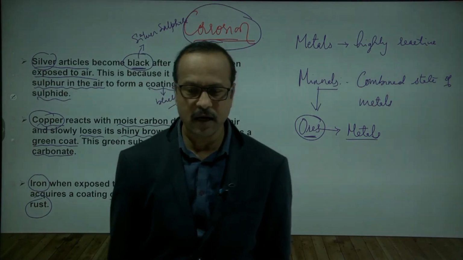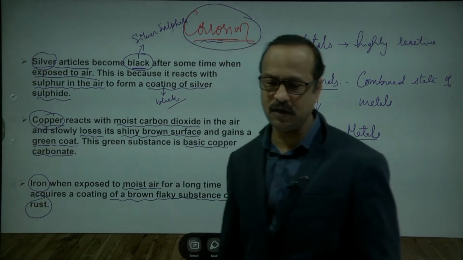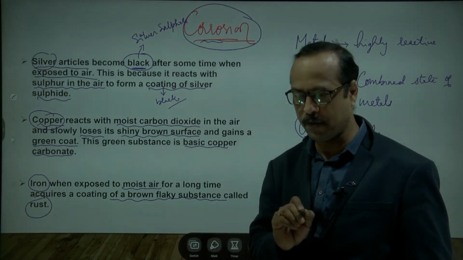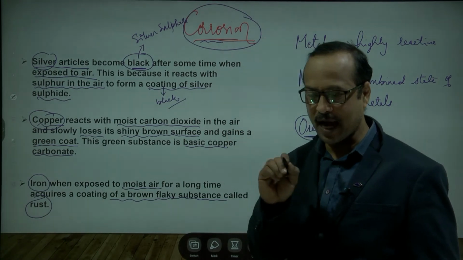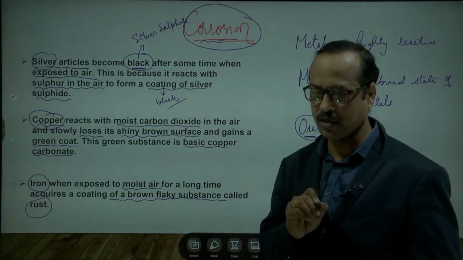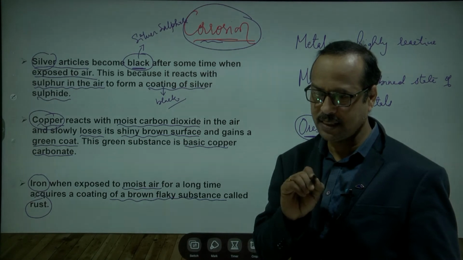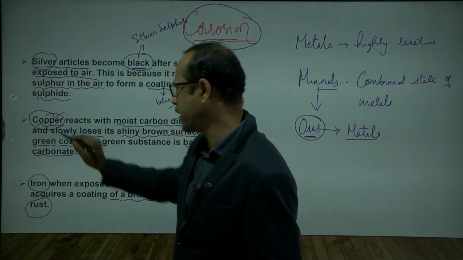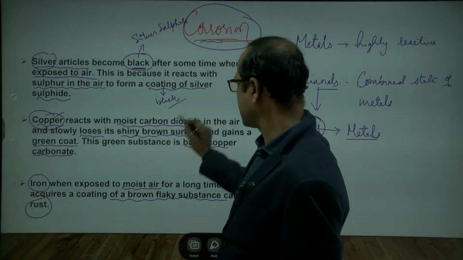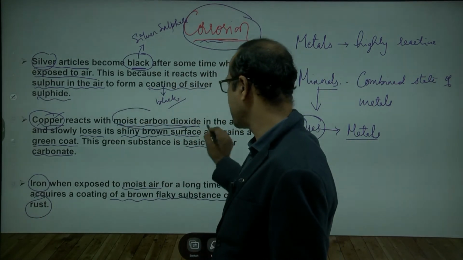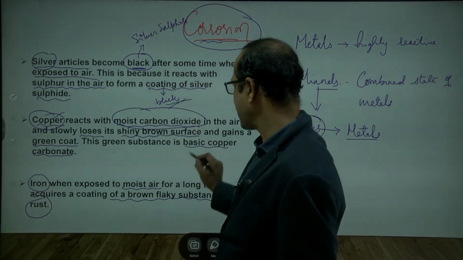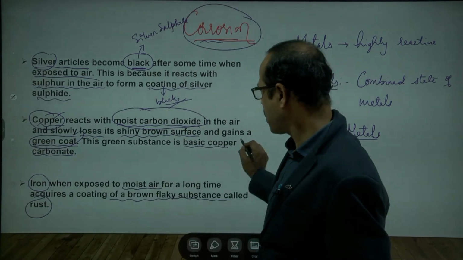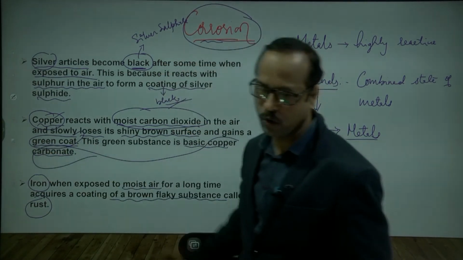Now in a similar way, write the second example yourself. Use the same sentence, but instead of silver write copper, and instead of sulfur write moist carbon dioxide. In the place of black coating write green coating of copper carbonate. You can write in your own words. Now let's check.